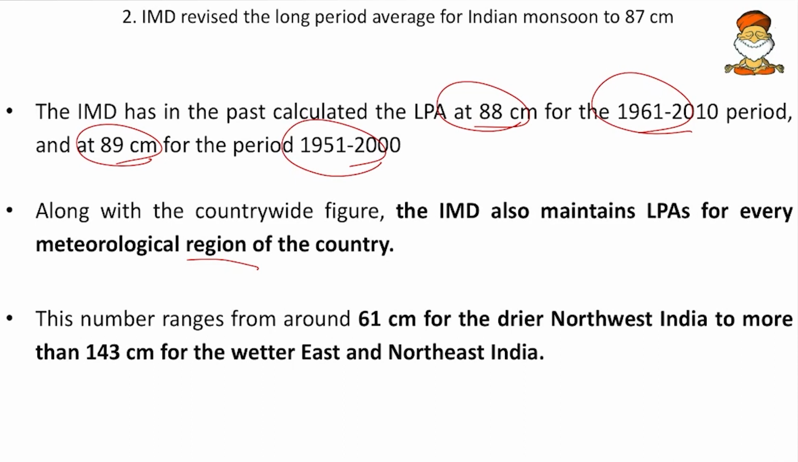So even the local LPA is also maintained. Then this number ranges from 61 centimeter for drier northwest India to more than 143 centimeter for the wetter east and northeast India. So remember the range of LPAs.